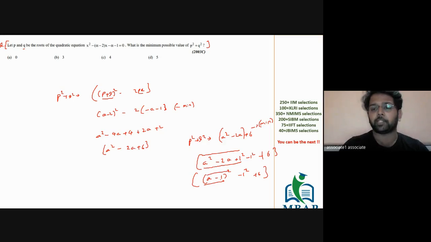Now the minimum value which is possible for a minus 1 the whole square would be 0. So the minimum possible value is minus 1 plus 6, which is 5. And hence, you will mark 5 as the answer.